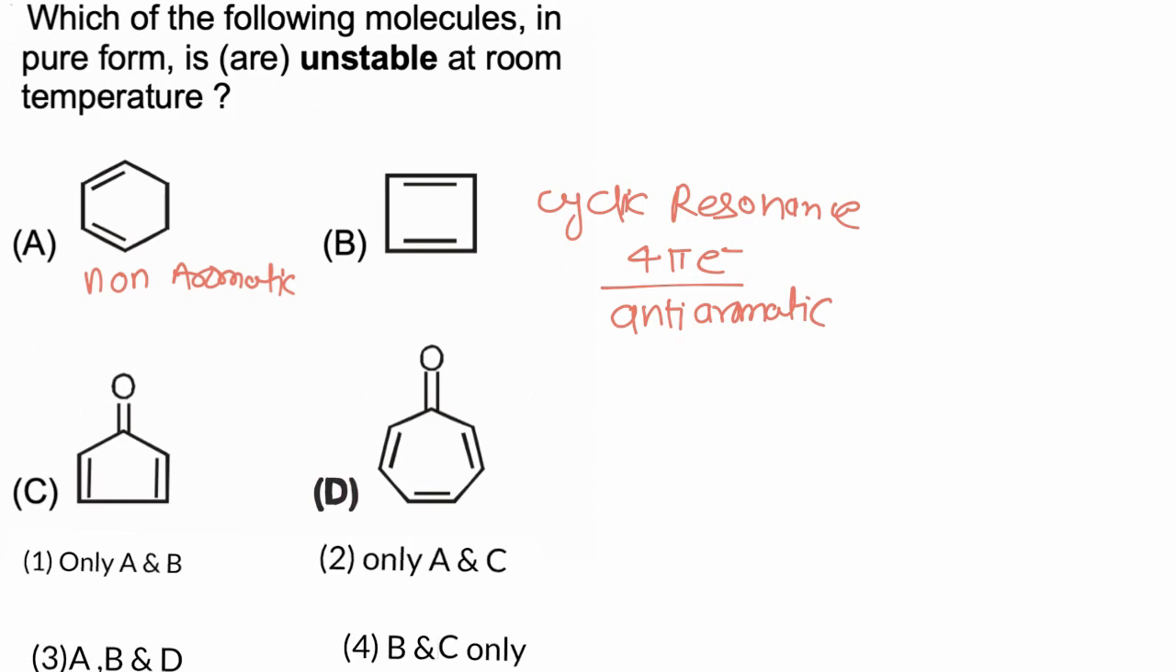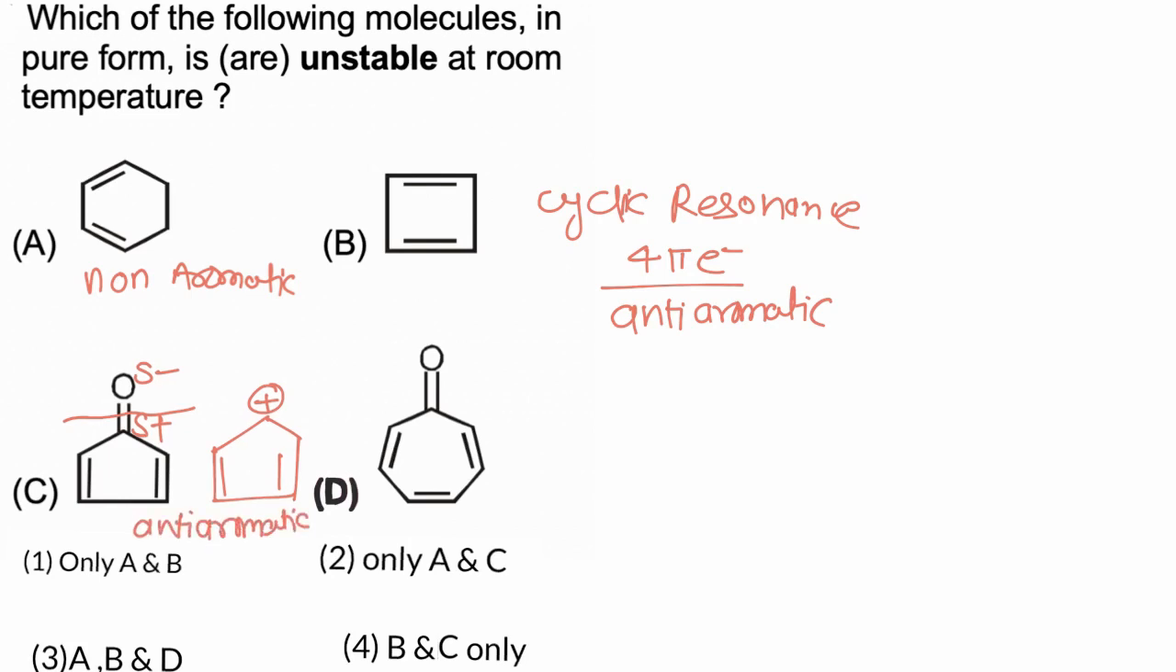Now option C, this molecule has a polar carbon-oxygen bond, due to which a partial positive charge develops on carbon and a partial negative charge on oxygen. Now this part of the molecule is anti-aromatic. It is similar to this molecule. This molecule again has complete cyclic resonance, and along with complete cyclic resonance it has 2 electron pairs. So this molecule is anti-aromatic.